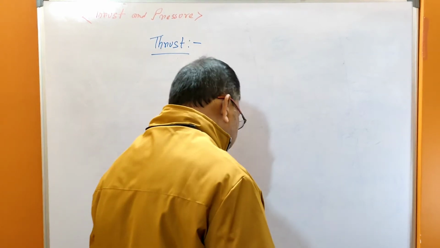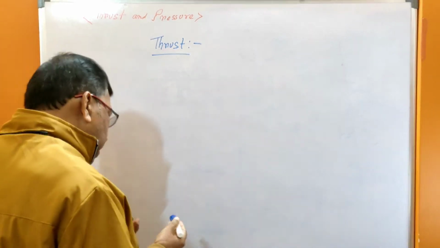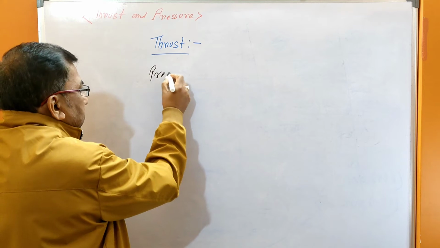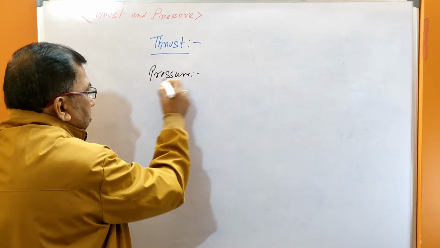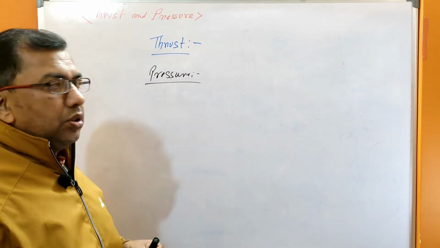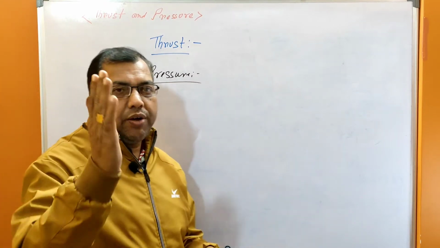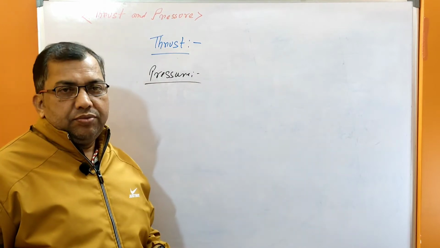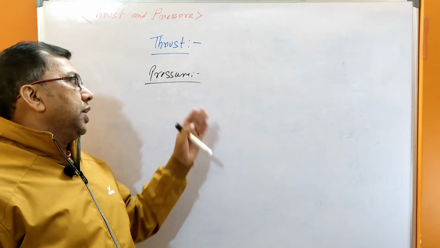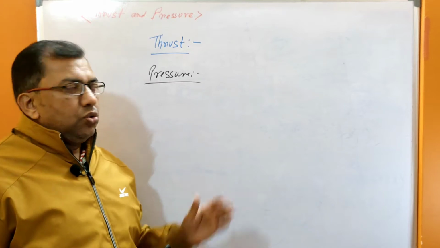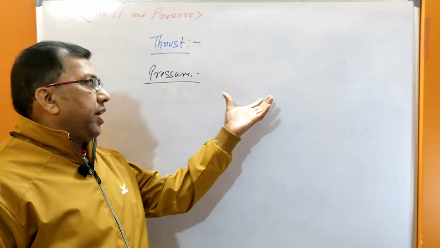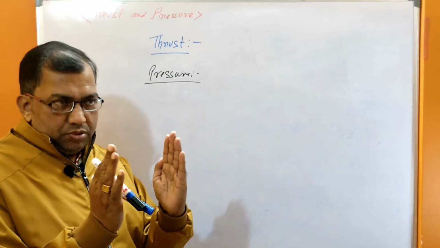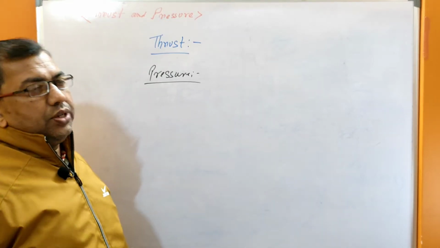Besides, if you cut a thing with the sharp edge of a knife, we cannot use the blunt edge. And in the case of vehicle tires, the width is large or small. Why?